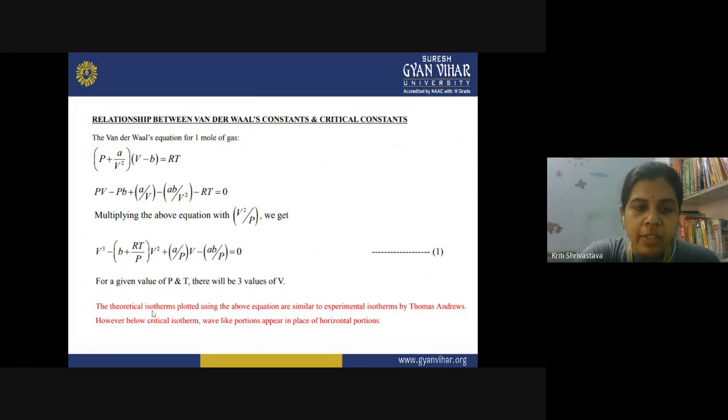The theoretical isotherms plotted using the above equation are similar to the experimental isotherms by Andrews. This establishes the credibility of this equation and the Andrews isotherm. However, below the critical isotherm, wave-like portions appear in place of the horizontal portions.